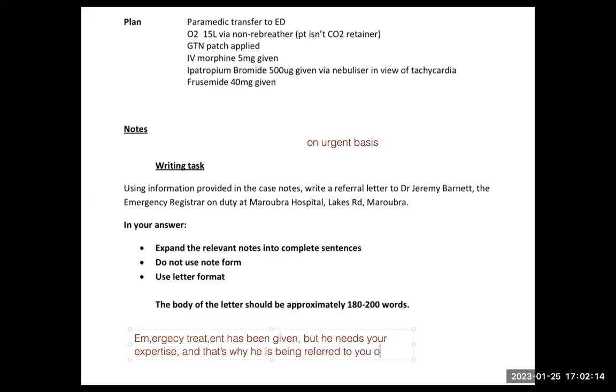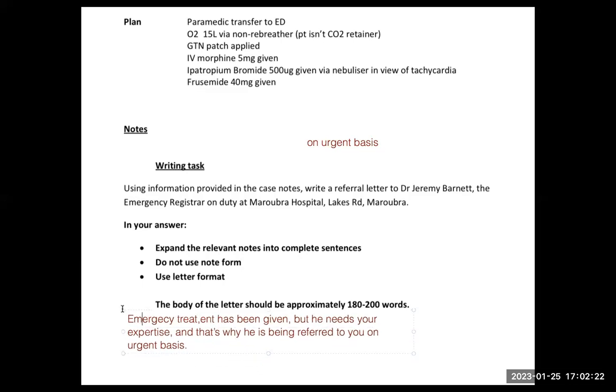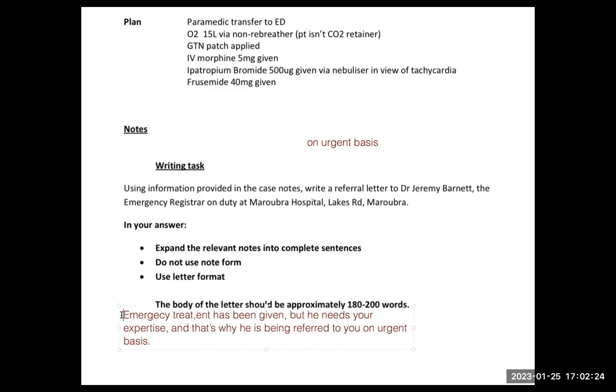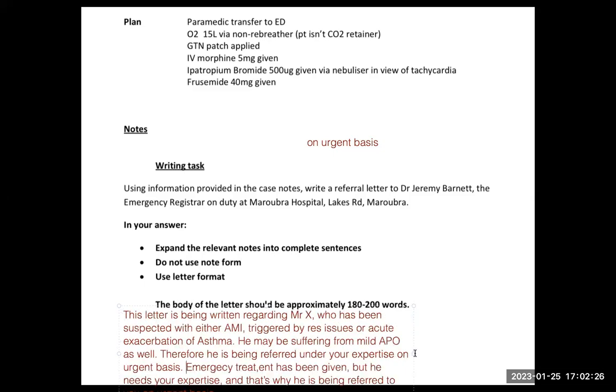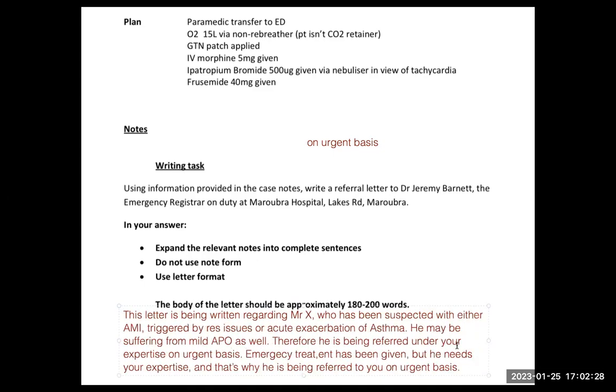So these are the two ways you can write. So that is not a problem. If you have written, that is not a problem. It should be in a flow. It should be easy to read. So now if I copy paste the earlier one, there is not much difference. So now this becomes: this letter is being written regarding Mr. X, who has been suspected with either this respiratory issues or acute. He may be suffering from mild APO as well.